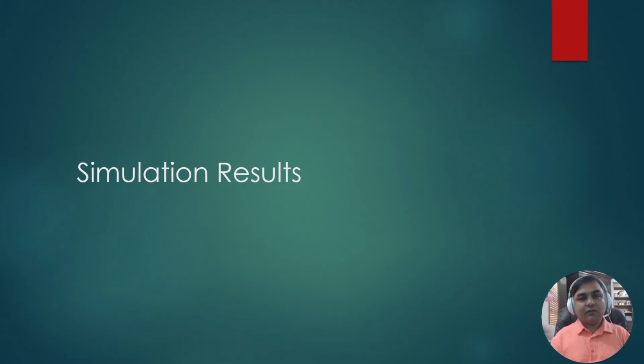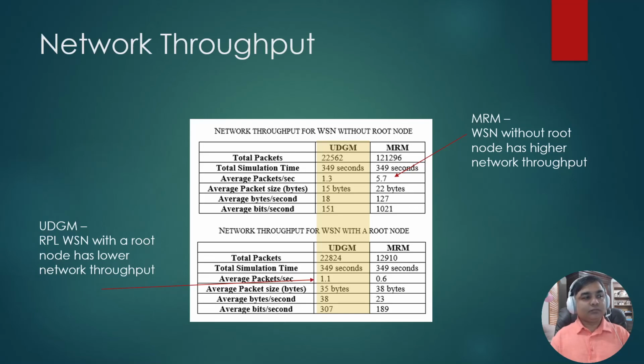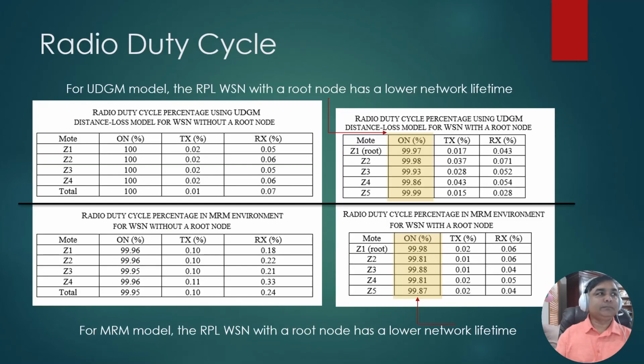The results that we found after running the code on the sensor nodes: the network throughput in the UDGM RPL WSN with a root node was lower, whereas the MRM WSN without a root node had a higher network throughput. The radio duty cycle, which represents the network lifetime: for the UDGM model, the RPL WSN with the root node had a lower network lifetime, and for the MRM model, the RPL WSN with a root node also had a lower network lifetime, as we are showing in this figure.